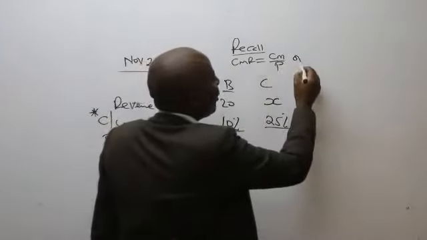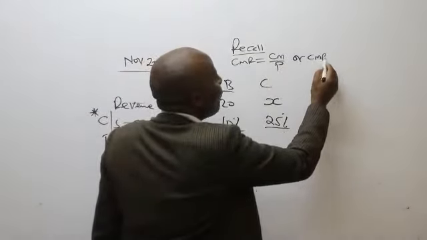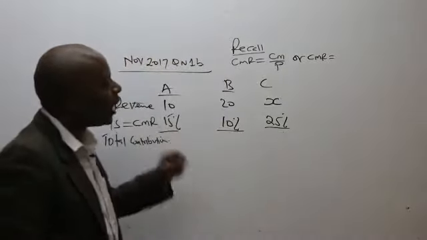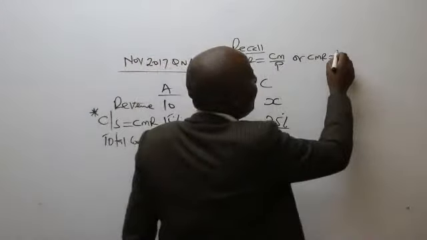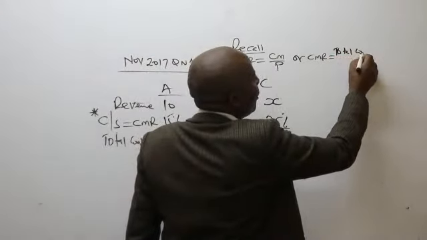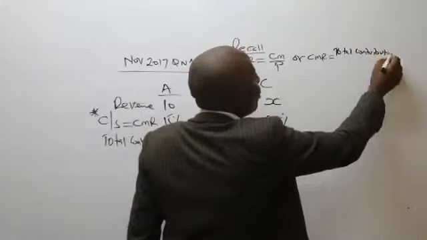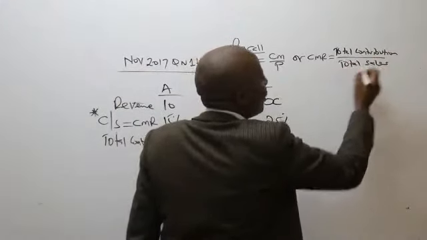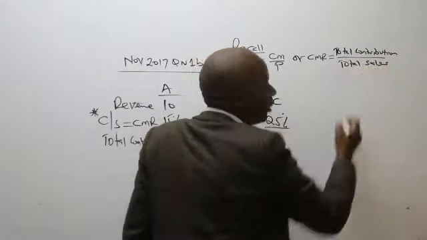Or, from the perspective of totality, CMR will be equal to total contribution all over total sales.